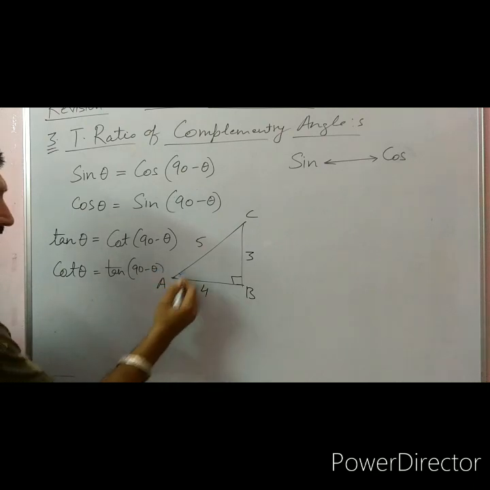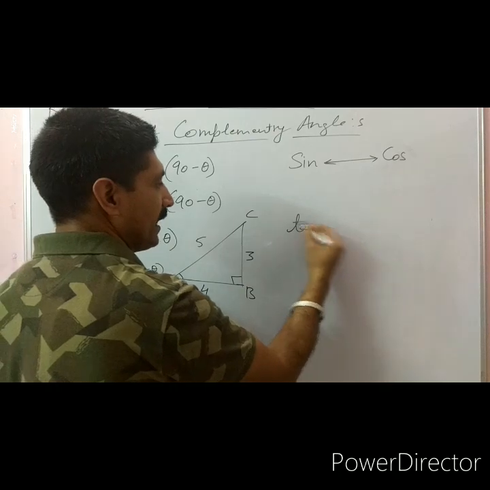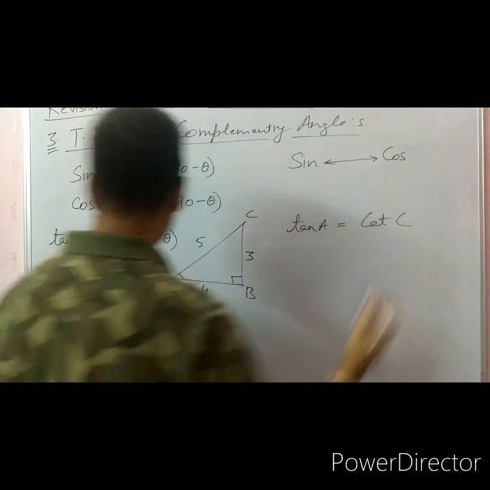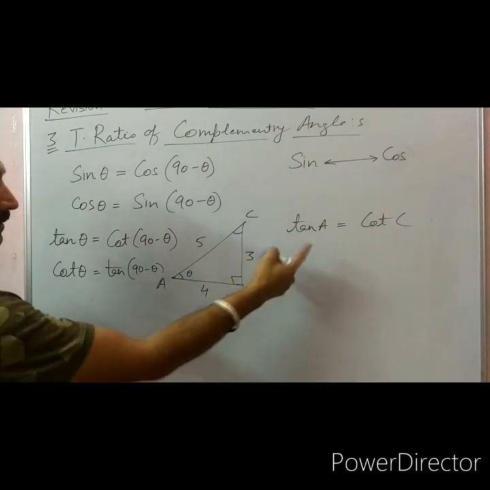In case of A and C, tangent of A is equal to cotangent of C, because this angle is theta and this angle is 90 minus theta.